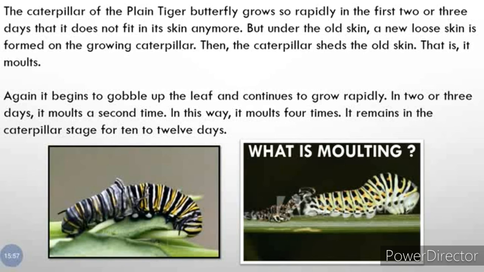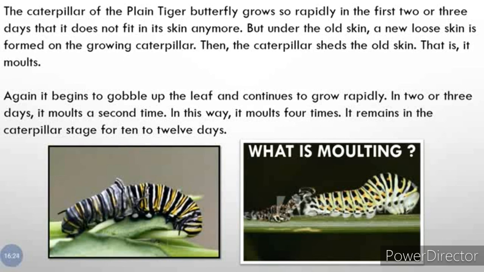And it sheds, what does shed mean here? Shed means remove or throw away the old skin. Now you can see here how the old skin is coming out and the new skin is there on the caterpillar. You can see in both the pictures. Now this process is called molting.